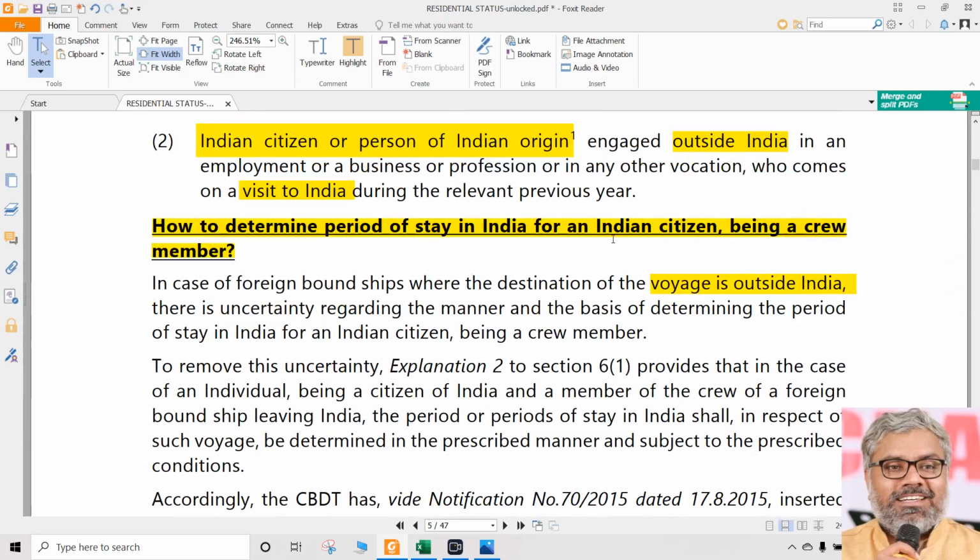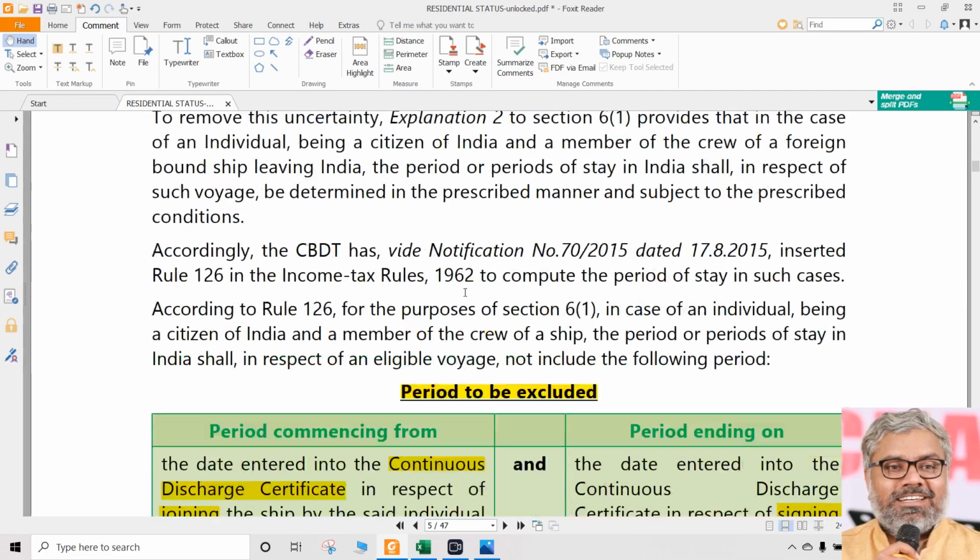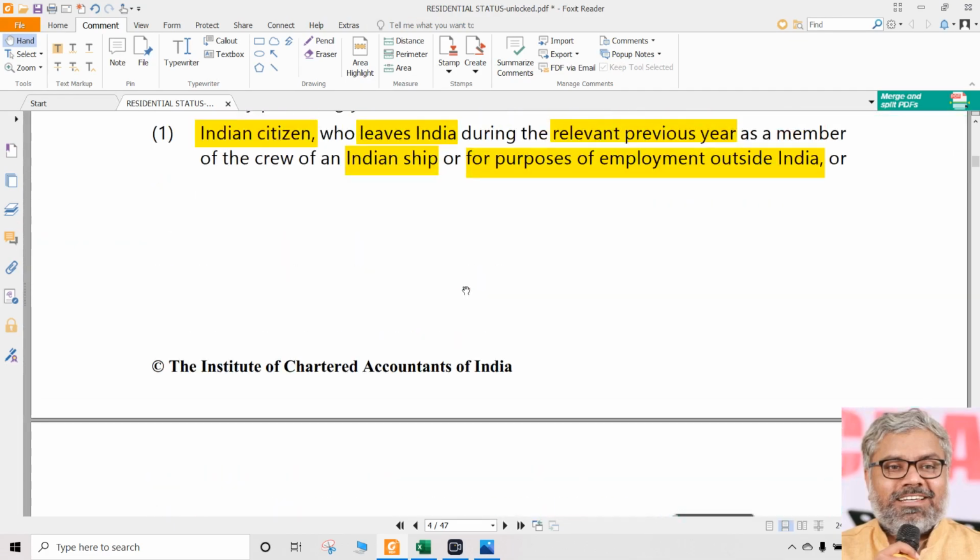And a very important condition here is that this person, whoever we are talking about, whether under the exceptional category or for the purpose of calculation of continuous discharge certificate number of days, we are talking about an Indian citizen only. That is a very crucial condition. That has to be looked at. That is one application of this.